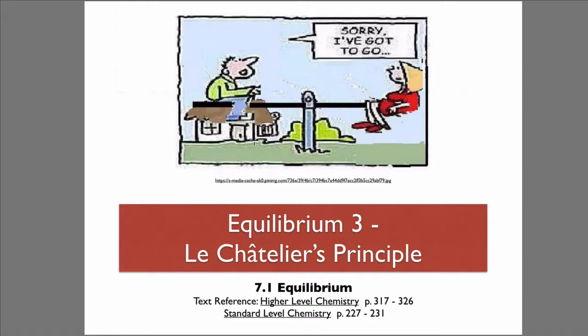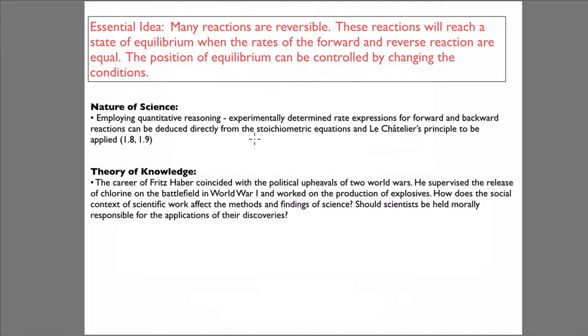Equilibrium 3, Le Chatelier's principle. The essential idea: many reactions are reversible. These reactions will reach a state of equilibrium when the rates of the forward and reverse reaction are equal. The position of equilibrium can be controlled by changing the conditions. Nature of science: employing quantitative reasoning.